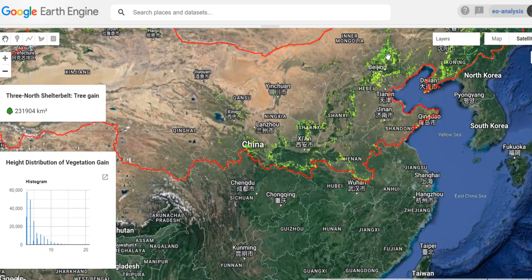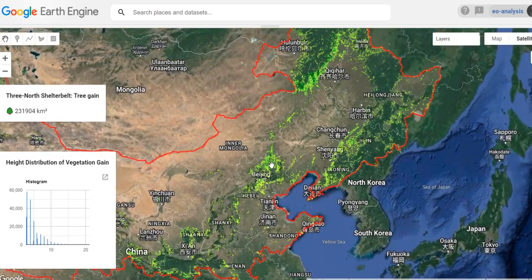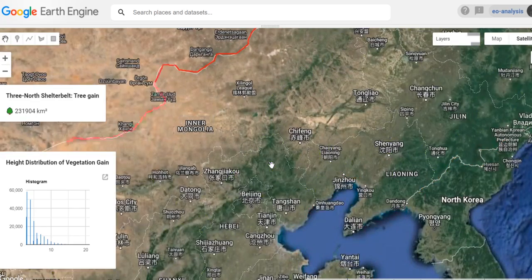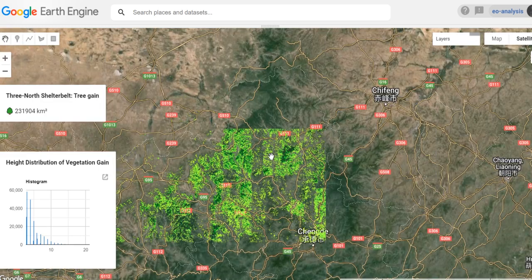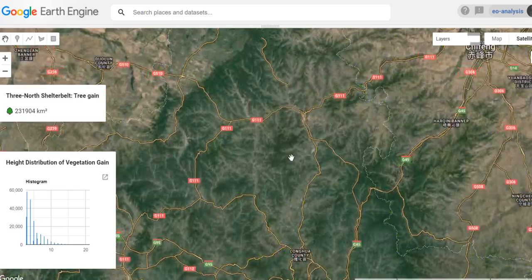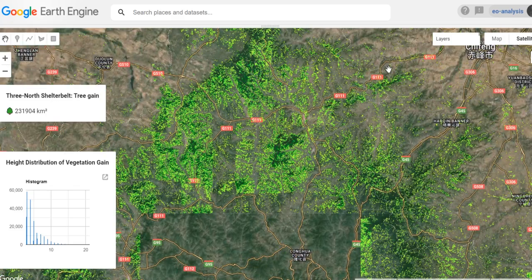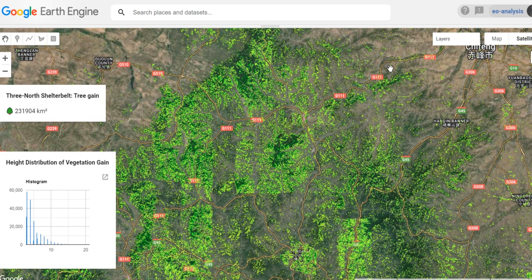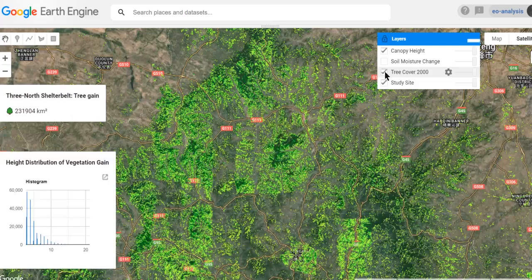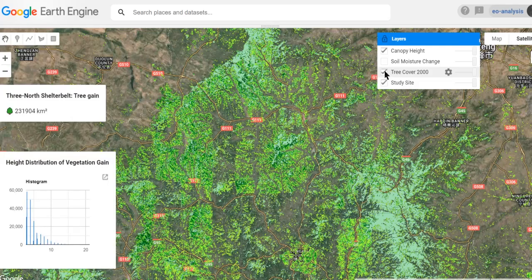You could also play around yourself to understand better what the project is like, what the performance is, and where the areas are that mostly get forests. For example, this area is next to Beijing. By the way, we do not only have this layer of canopy height, we can also look into the forest tree cover in 2000.